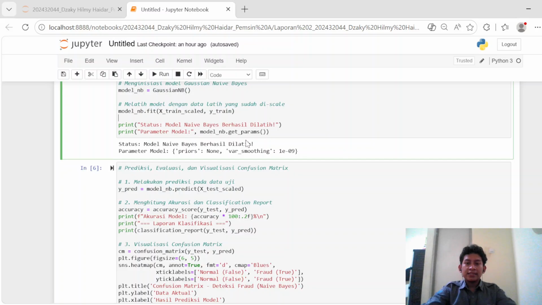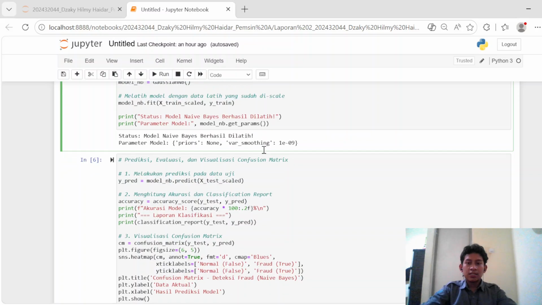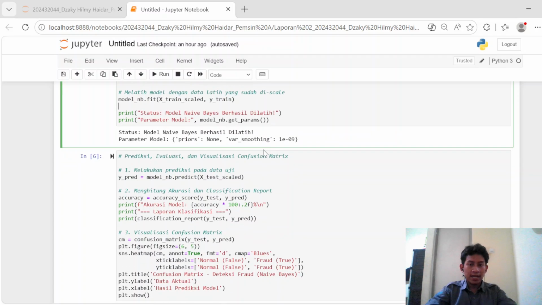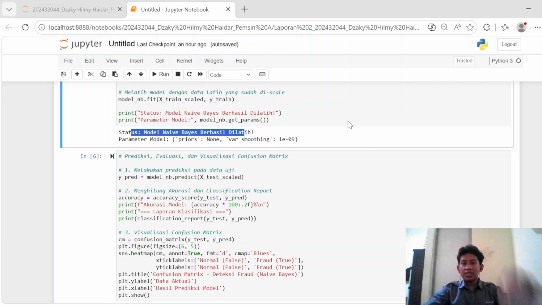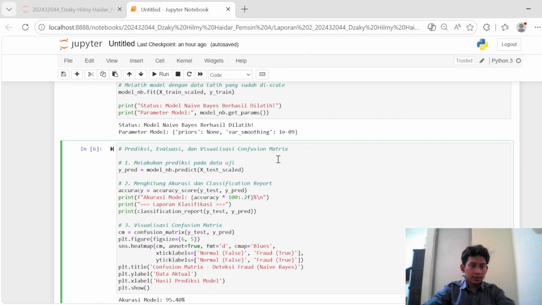It computes and saves the precise mathematical means and variance of every feature for both distinct classes, the non-fraud class and the fraud class. The output shown in the report confirms that all model parameters were successfully instantiated and the learning phase across all the 8,000 training observations concluded flawlessly without any errors at all.